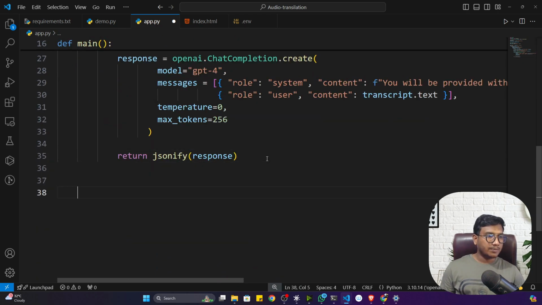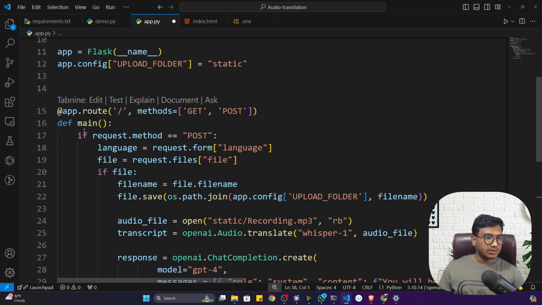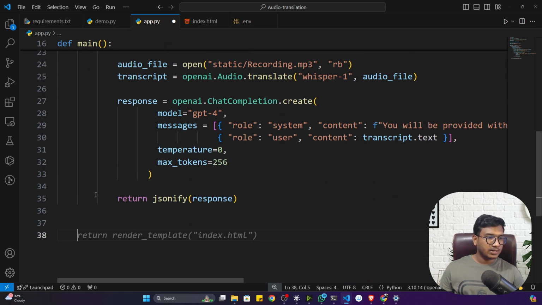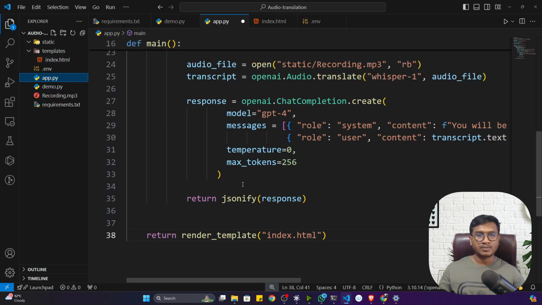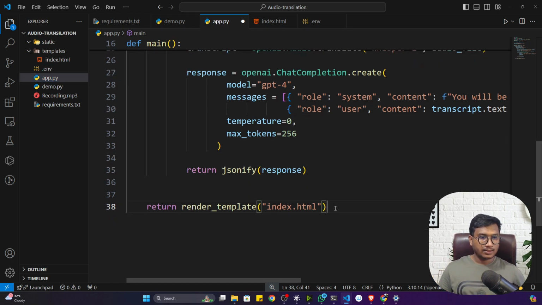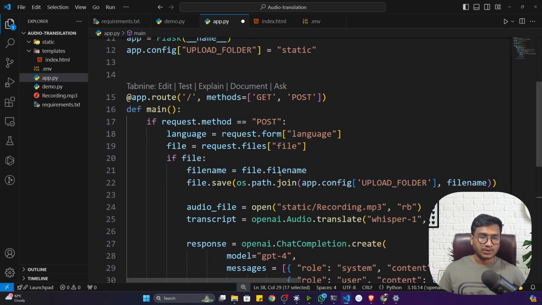Then if it is not a post request, that means if it is a get request, what will happen? It will only render my index.html, that means my web app. My web app menu will open in front of the user. This is the idea. And to render it, I'm using the render_template function. You can see I've already imported it here.